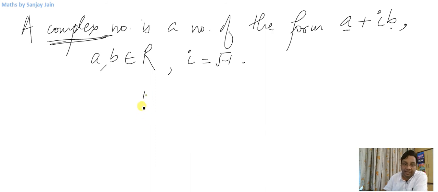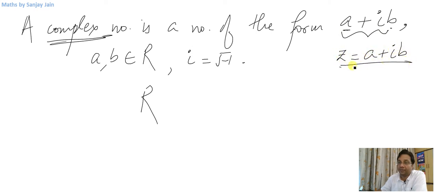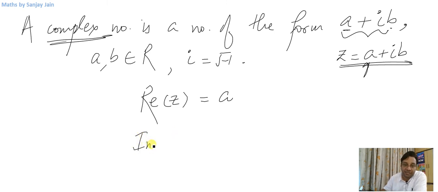We generally denote this complex number by z. So z equal to a plus iota b. So what is a? A is the real part of this complex number, and the imaginary part of this complex number is b, right? B itself is real, but it is the coefficient of this iota in this number.